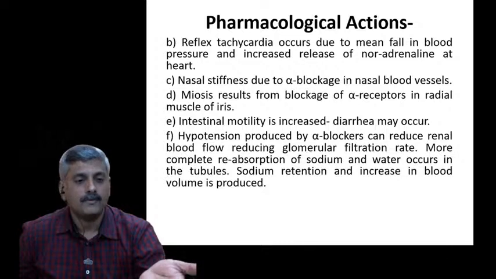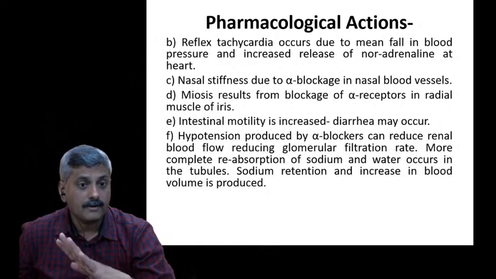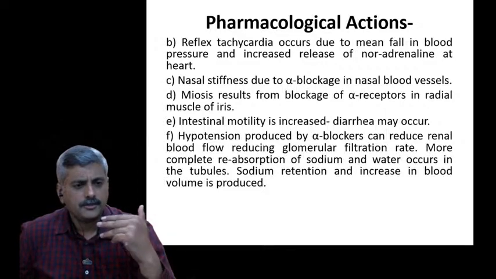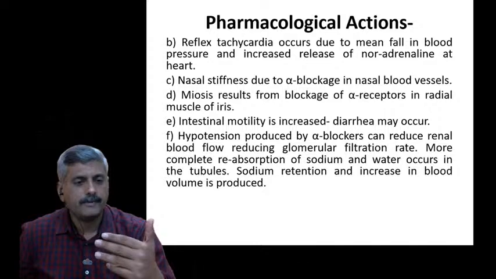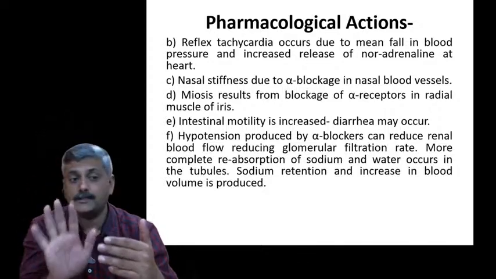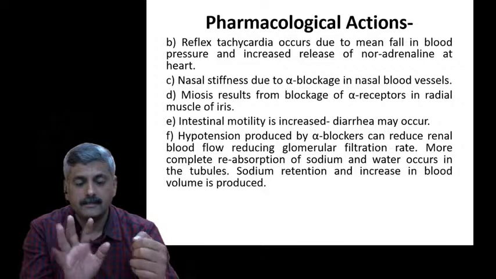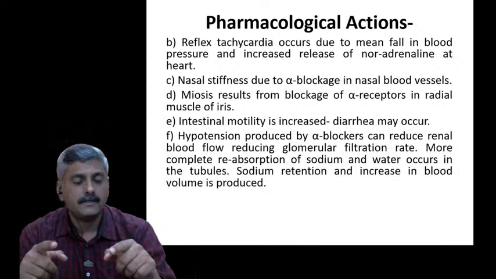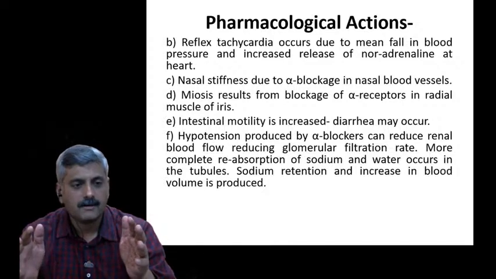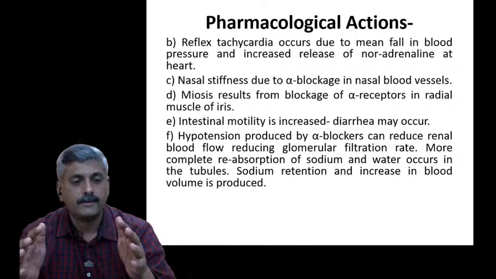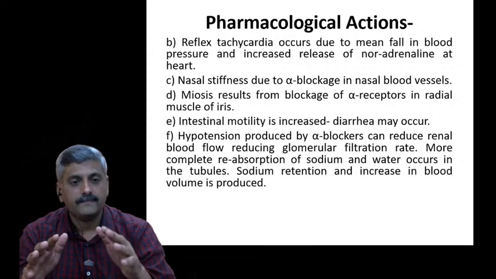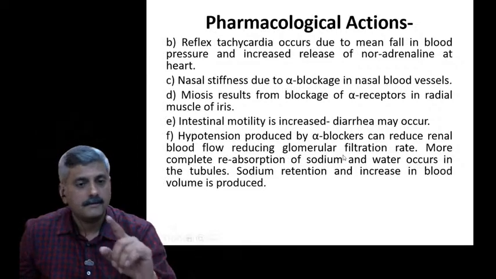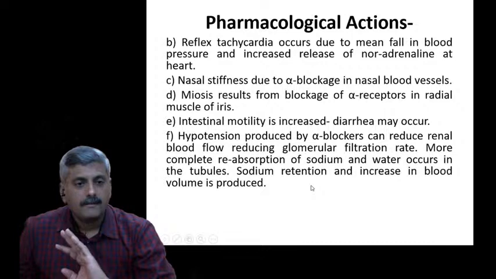This is one more cause because of the alpha blocker. Renal blood flow is reduced, glomerular filtration rate is reduced. There should be a maintenance of the pressure. Whenever there is a filtration, there should be a proper pressure. When there is a proper pressure, then and only then it will be forcefully filtered out. So here these blood vessels are in a dilated phase. They are not ready to produce any pressure. So for that reason, again there is a hypotension. There is again a change in the blood pressure.